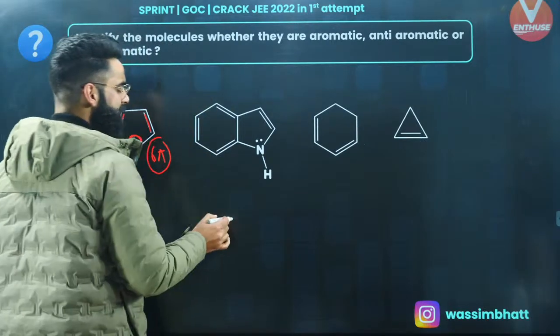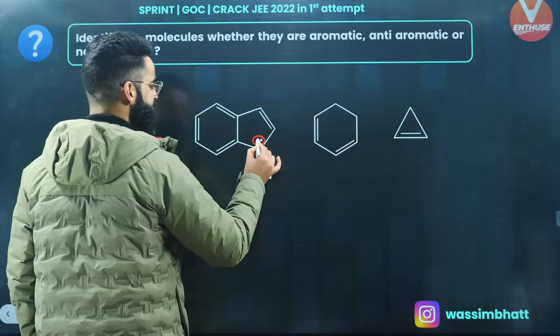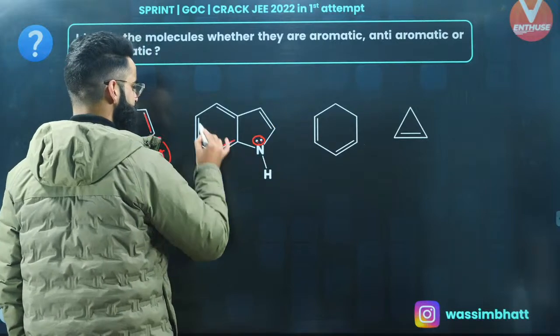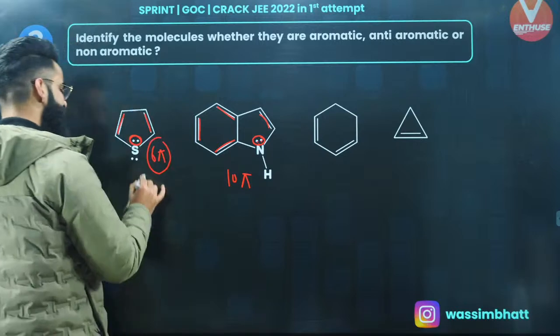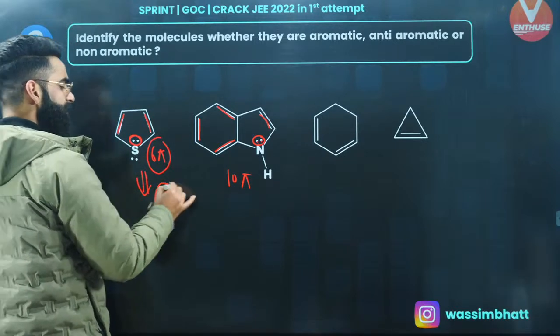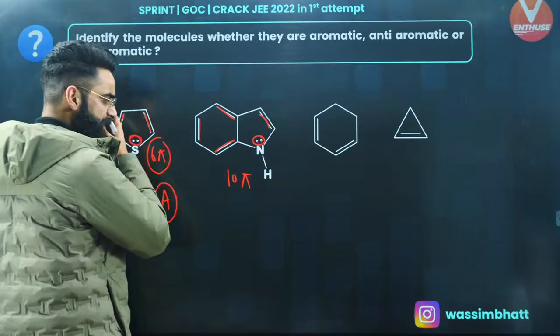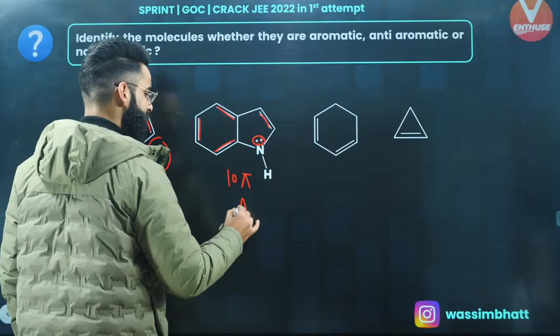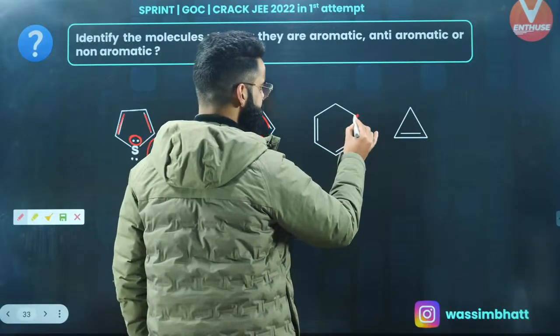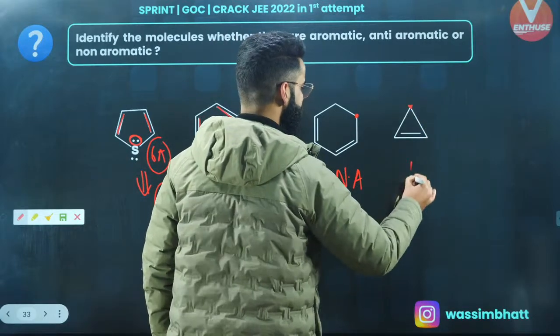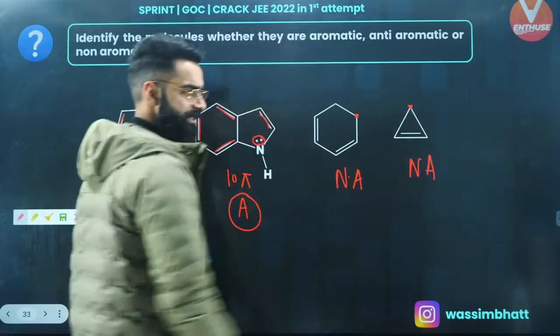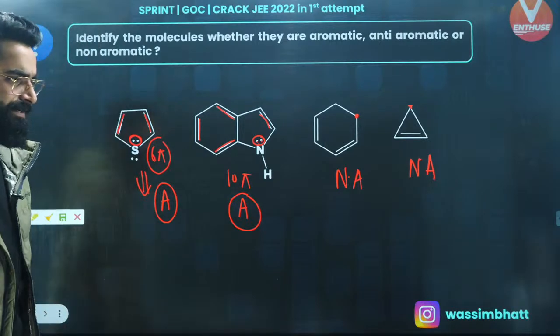If you look at this one, this nitrogen has got the lone pair and this lone pair is involved in the complete cyclic conjugation. 2, 4, 6, 8 and 10. There are 10 pi electrons, right? 6 pi electrons means aromatic. Right? 10 pi electrons, that means it's following Huckel's rule, 4n plus 2, so it's again aromatic, right? If you look at this one, this carbon is sp3, so it's non-aromatic, right? This is sp3 non-planar, so this is non-aromatic, right? So this is how you represent it, as simple as that.